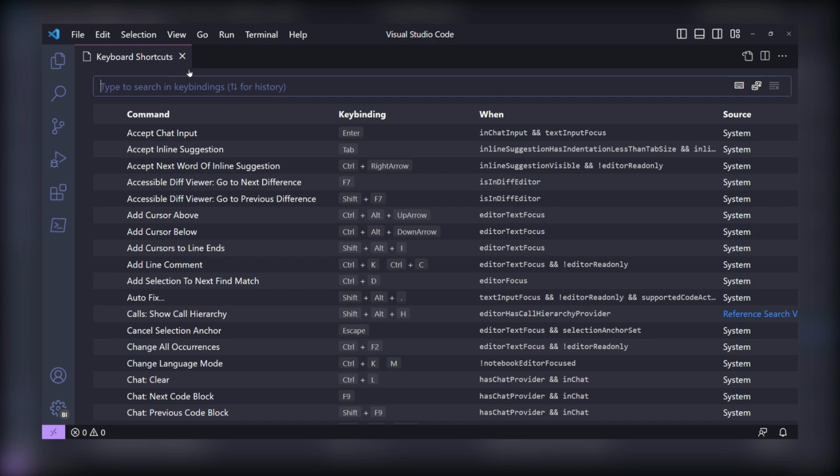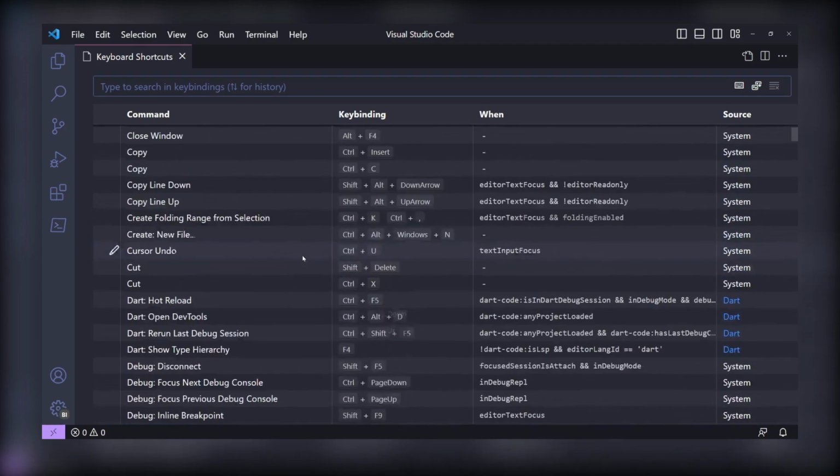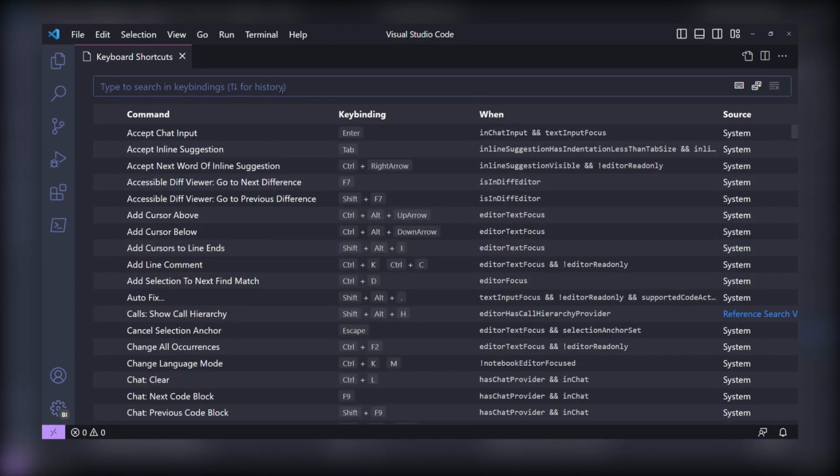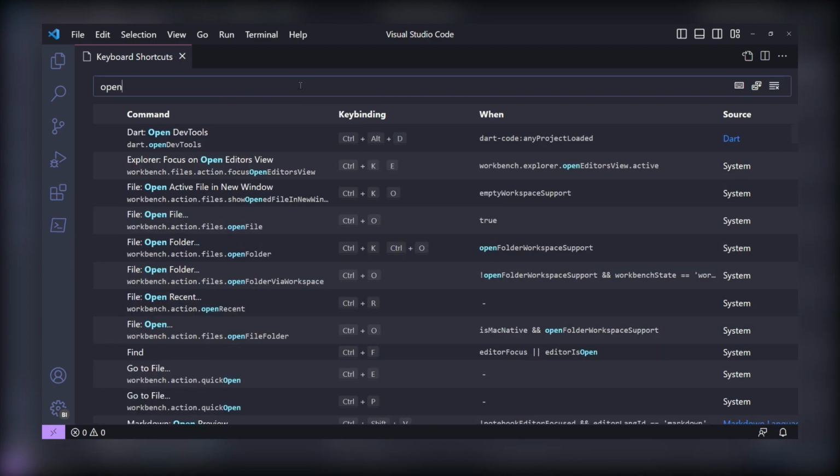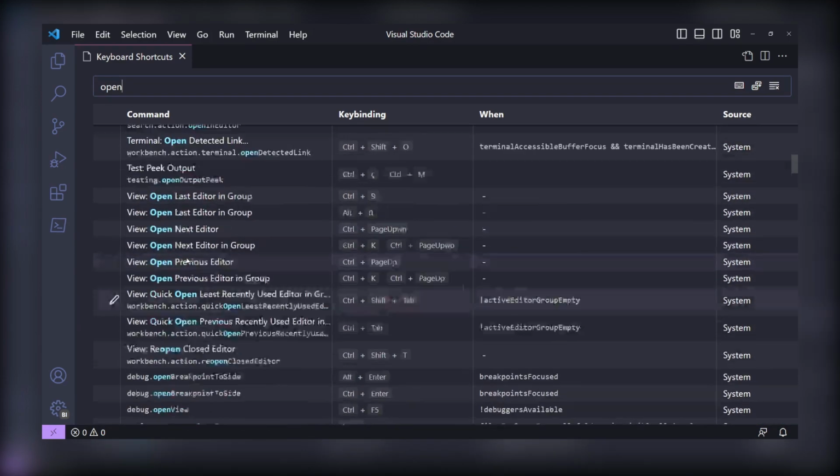Now that we've got to the shortcut settings, you can see the full list of shortcuts available in Visual Studio Code. If you are looking for a specific shortcut, you can use the search function. Just start typing the name or function you're looking for. VS Code will filter shortcuts matching your search.